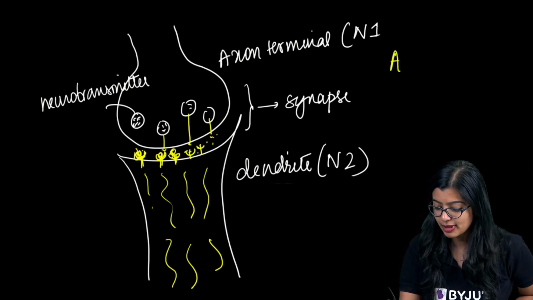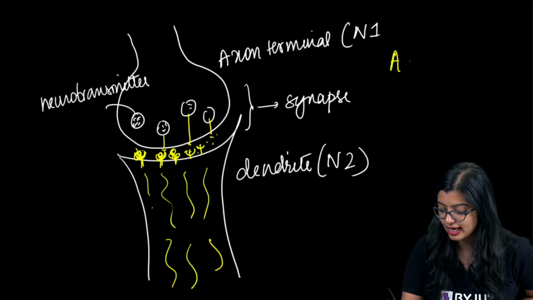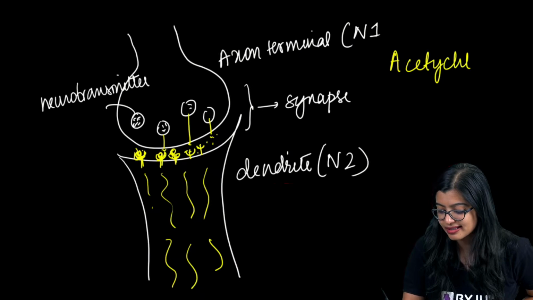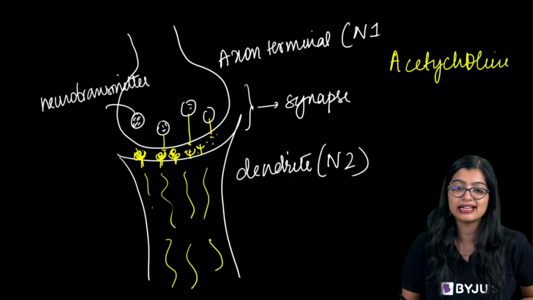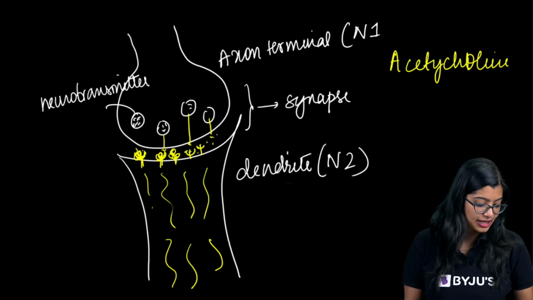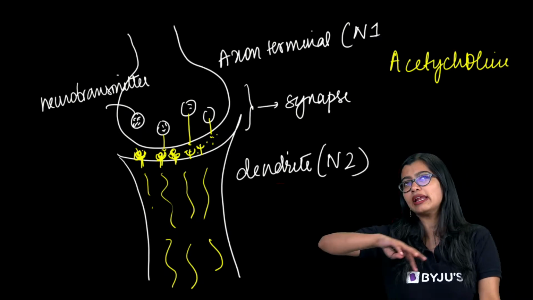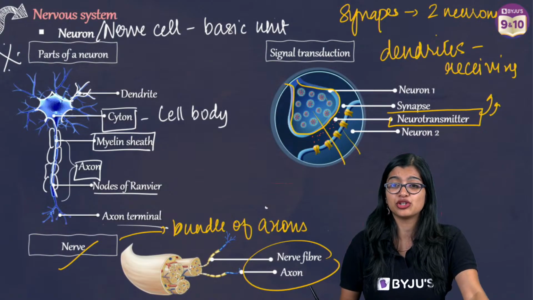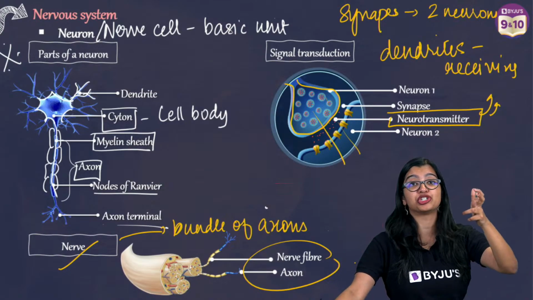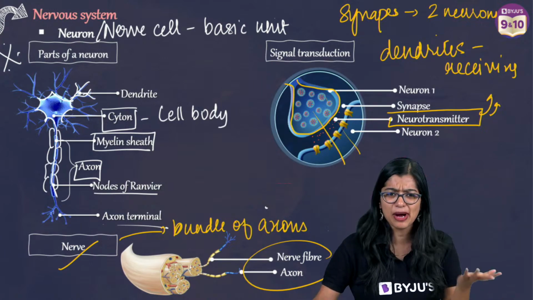Ma'am, what is the name? It is called acetylcholine. This is not there in NCERT. You don't need to worry about it at all. Action potential and everything happens due to change in ion potential. Sodium, potassium, all of these things are involved. You learn about it in 11th grade.